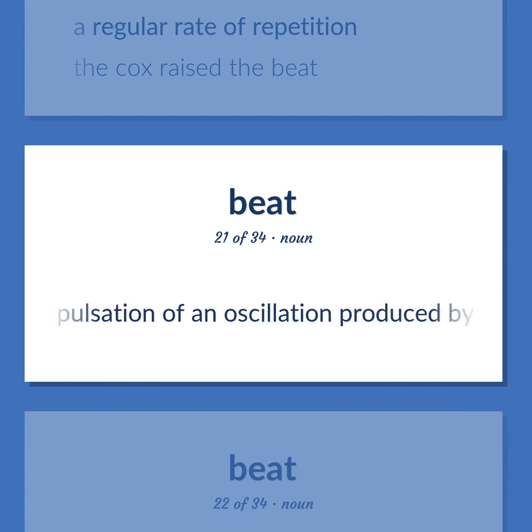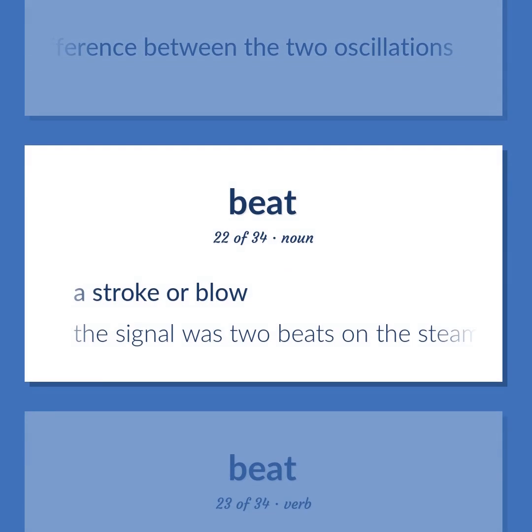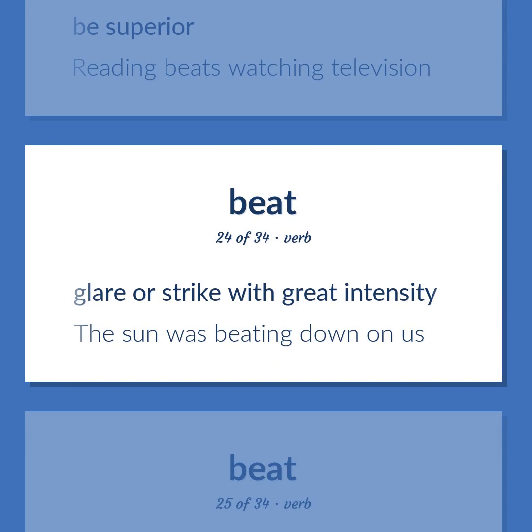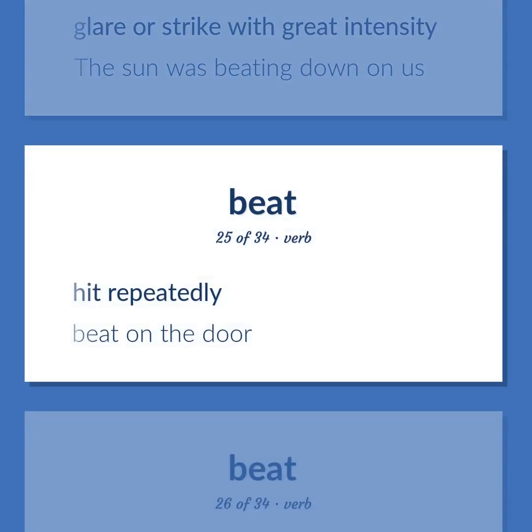A single pulsation of an oscillation produced by adding two waves of different frequencies has a frequency equal to the difference between the two oscillations. A stroke or blow. The signal was 2 beats on the steam pipe. Be superior. Reading beats watching television. Glare or strike with great intensity. The sun was beating down on us. Hit repeatedly. Beat on the door.